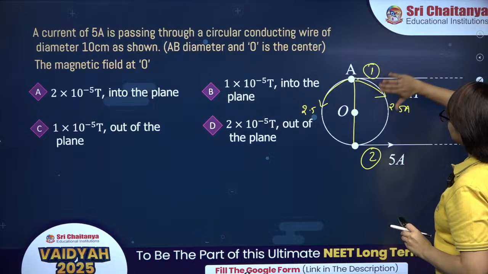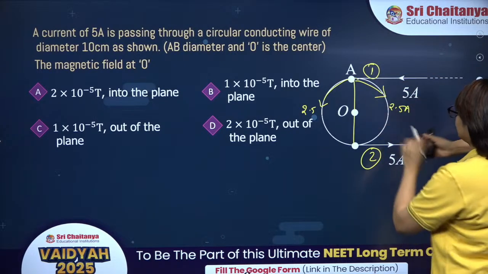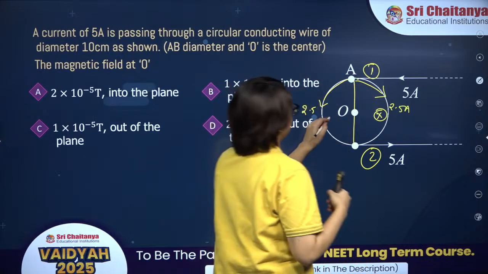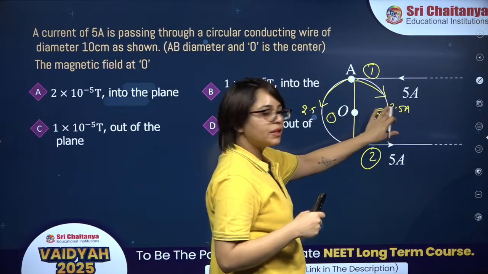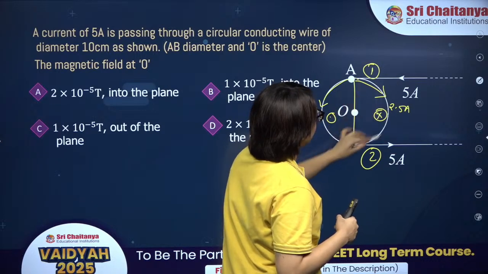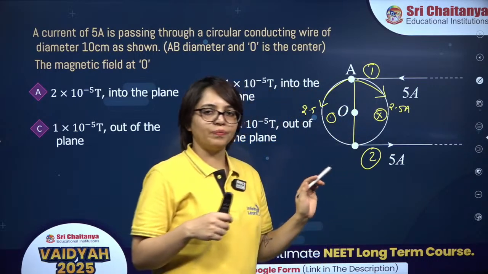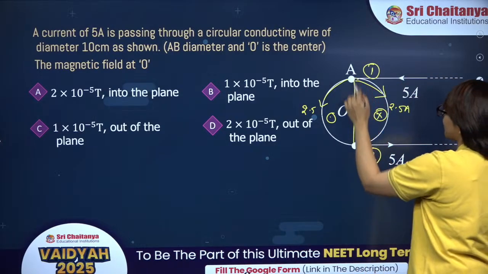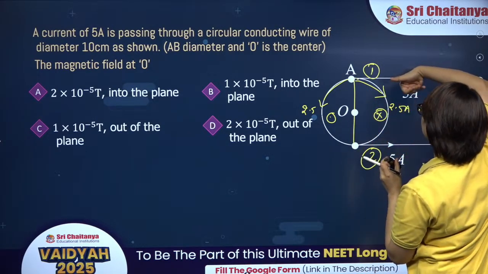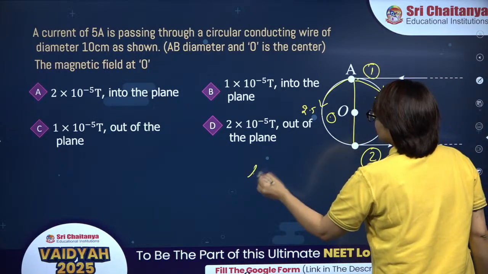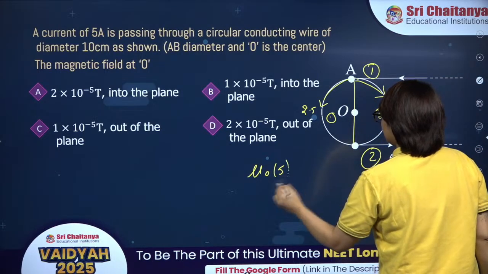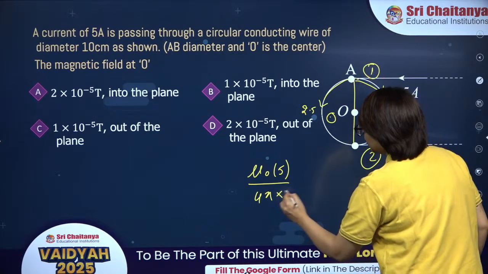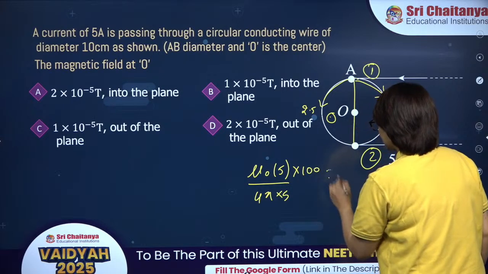So magnetic field due to this semicircle will be into the plane like this, and magnetic field due to this semicircle will be out of the plane like this. Both are equal and opposite, so the net magnetic field due to this complete circular portion will be 0. Fine. Now in this one, for the semi-infinite wire, the magnetic field will be out of the plane and it will be mu naught I divided by 4 pi r. R is the radius, which is 5 centimeter. So it is 5 upon 100 meter. It is out of the plane.